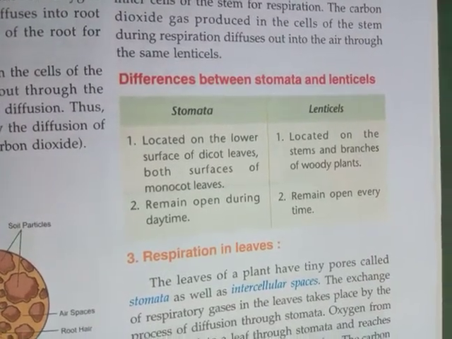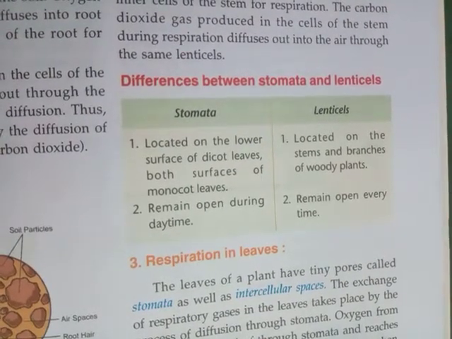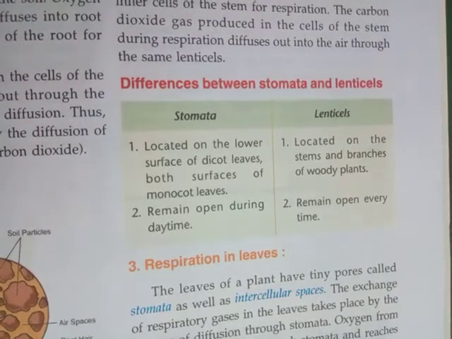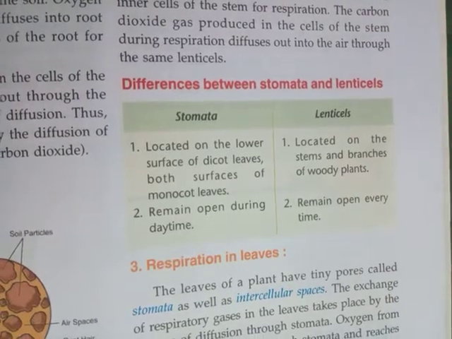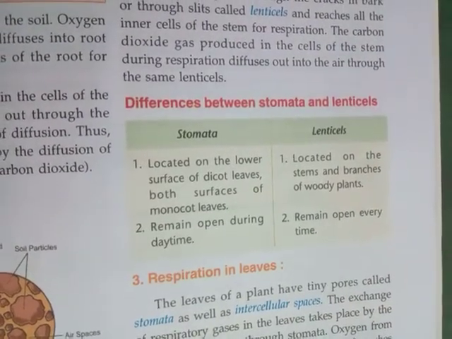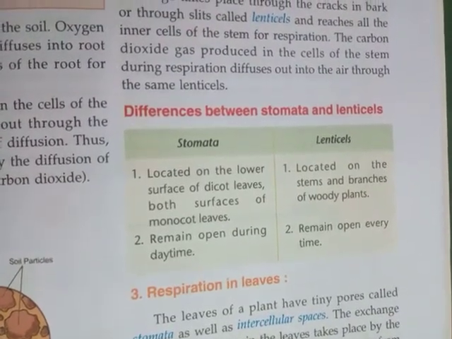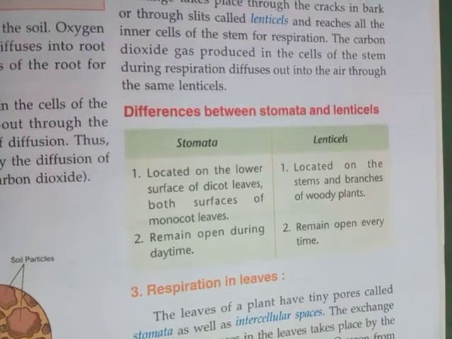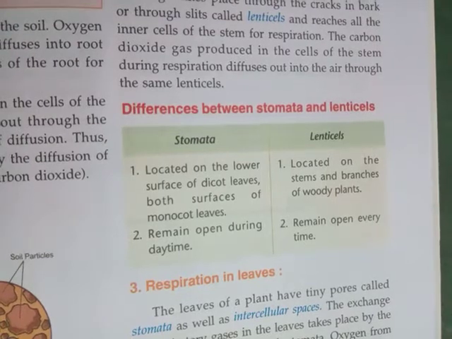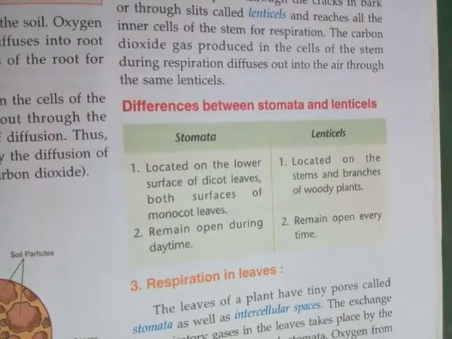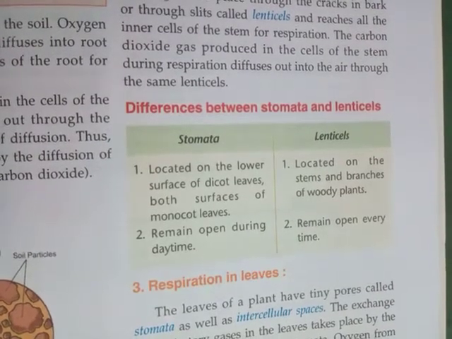Now, what are dicot leaves? You know that seeds which have two cotyledons are called dicot seeds, and plants having seeds with two cotyledons are called dicot plants, and their leaves are called dicot leaves. Monocot leaves: plants which have seeds with one cotyledon are called monocot plants, and their leaves are called monocot leaves. Clear, children? Now, lenticels are present on the stems and branches of woody plants.